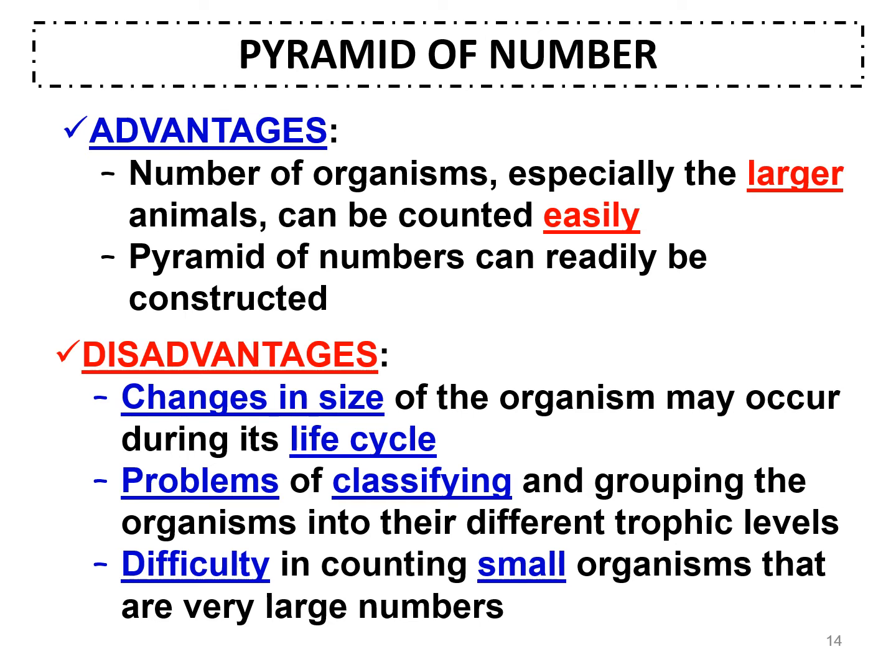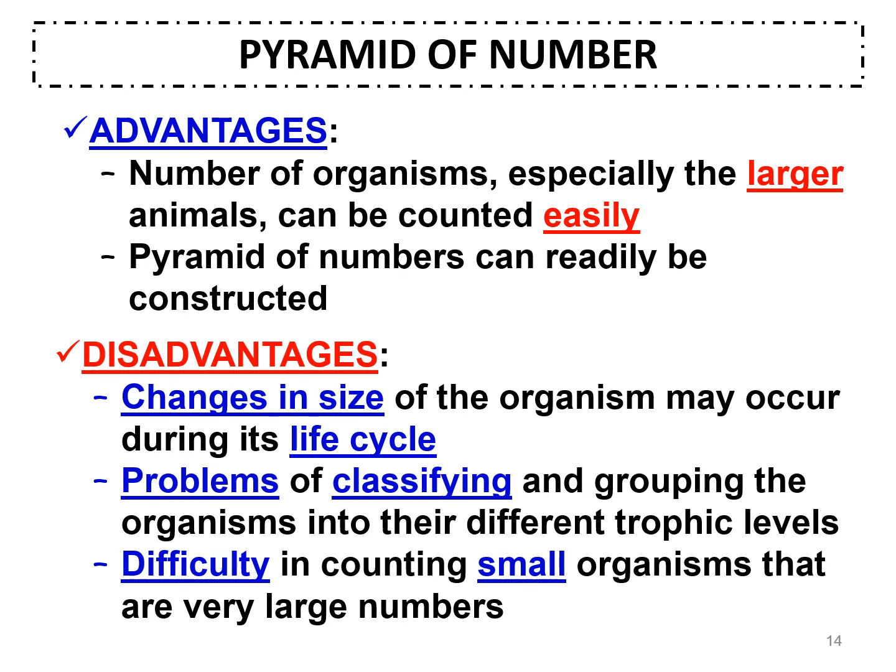But the disadvantage is that we can't take note of the changes in size of the organism during its life cycle. For example, with humans, we can only identify the number of humans, but we cannot identify whether they grow old, become larger in size, or become heavier.